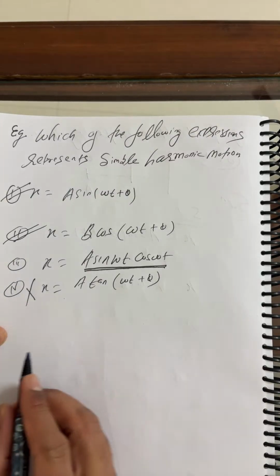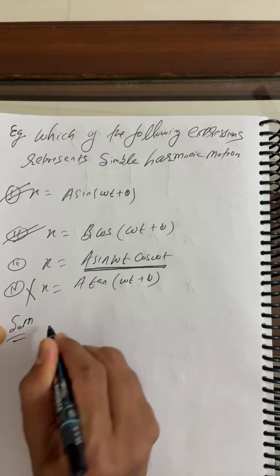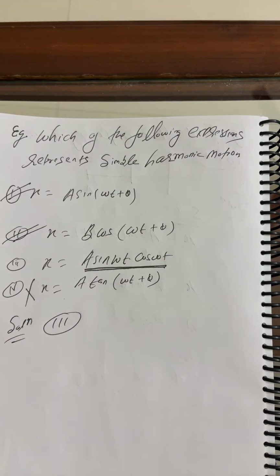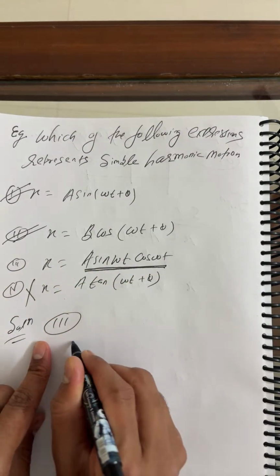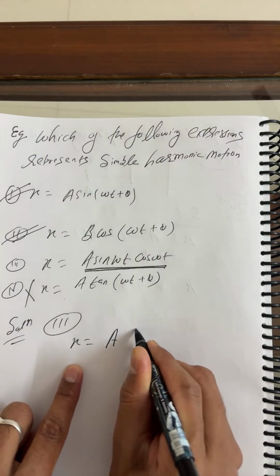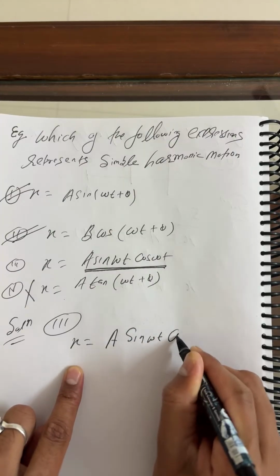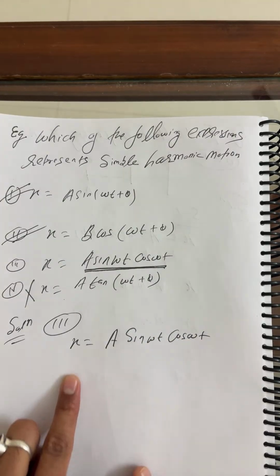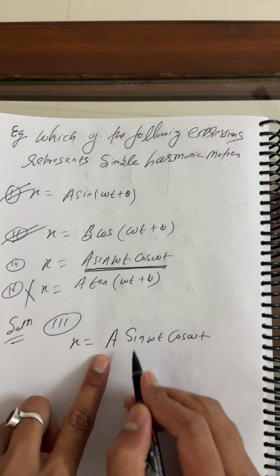I'll explain now. Option number three: just write the equation as usual, x equals A sin omega t cos omega t. Do one thing here: just multiply and divide by 2.